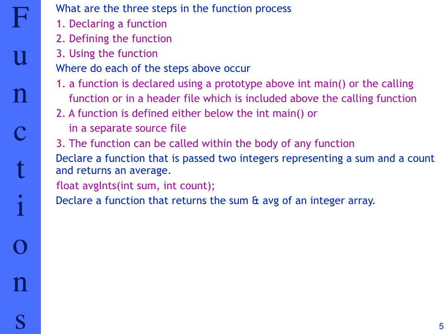Now we're going to declare a function that returns a sum and an average of an integer array. So what we're doing here is we need to return 2 parameters. Therefore, we can't use a normal return value function because they only allow 1 value. The technique there is to make that function void and then pass the sum and average by reference, so I can use them as return values. And in this function, we're also using an array that is used to sum all the elements and calculate the average.